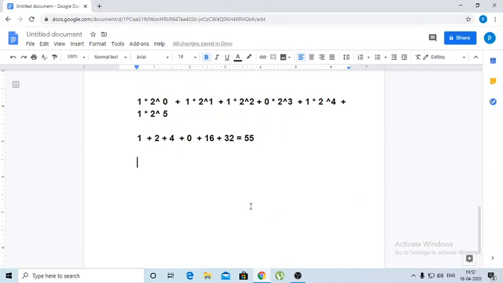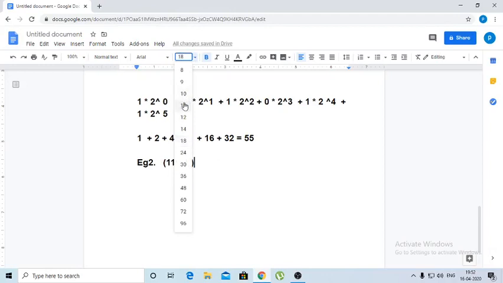Now we convert another example. I'll tell you another example here. So this will be the second example. We can convert 1 1 1 1 1 into decimal. How to convert this one into decimal? The same procedure here.